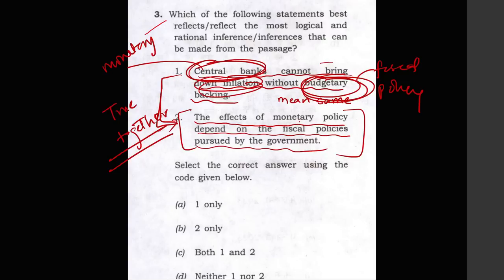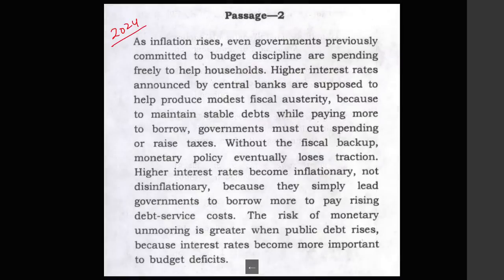The effect of monetary policy depends on the fiscal policy pursued by the government, obviously. So both these two statements mean the same, just that they have rephrased. Rephrasing of the same statement. So here both the statements will be correct. Now we will read the passage and I will show you how both the answers are correct. So this is the passage, guys. Quickly we'll read the passage.